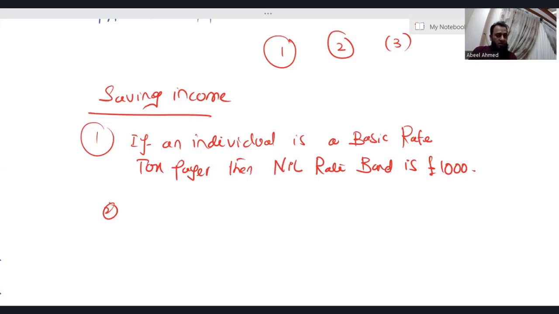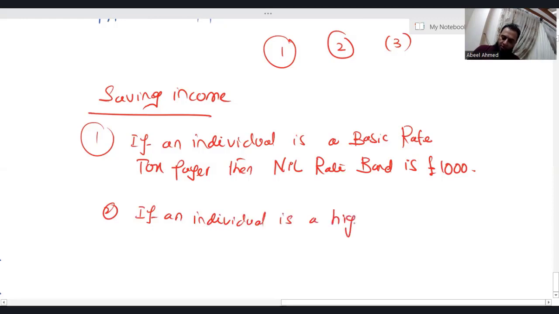If someone is a higher rate taxpayer, then for the saving income they get a nil rate band of £500. If an individual is a higher rate taxpayer, then the nil rate band is £500.